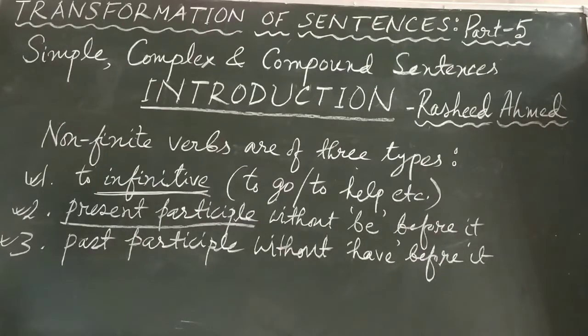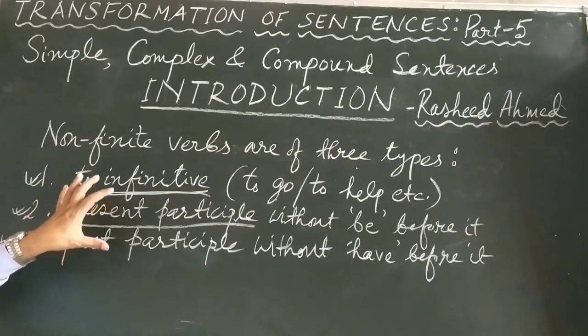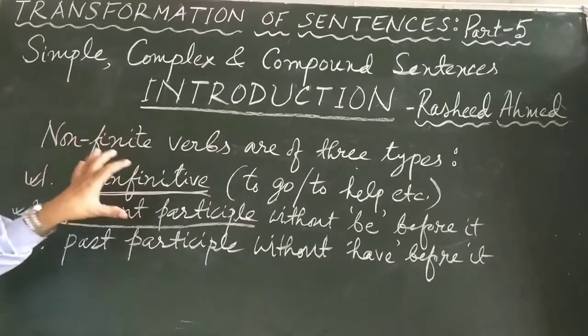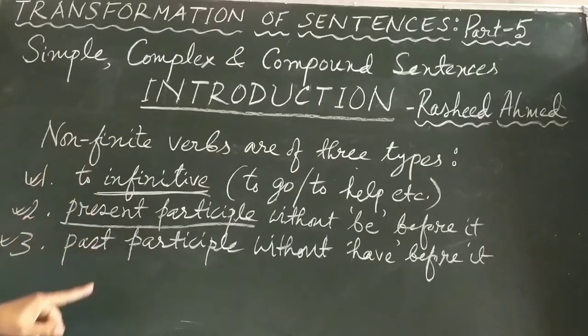Before seen there is have. So it is finite. But before written there is no have or has or had. So this written is an example of a non-finite verb. These three points are very, very important to understand what is a finite verb and what is a non-finite verb. This will be helpful. This is very essential for understanding simple, complex and compound sentences.